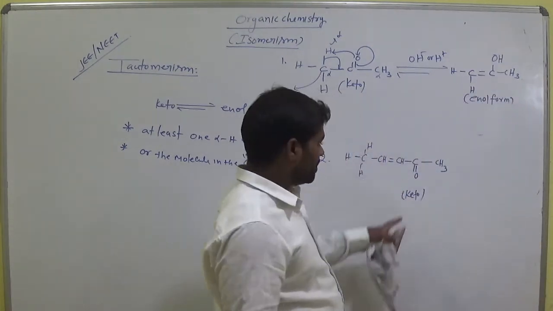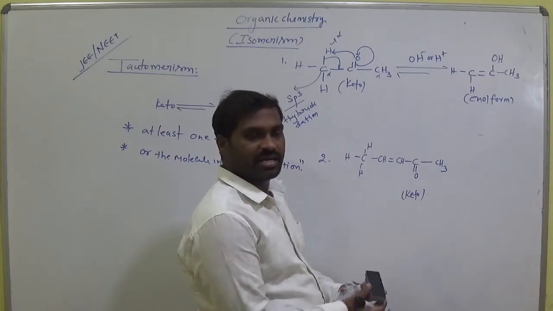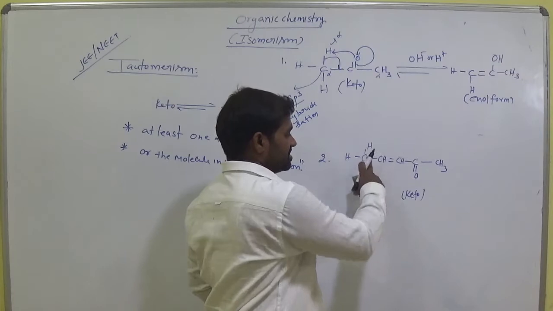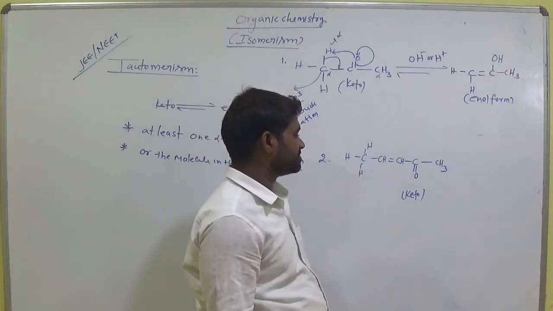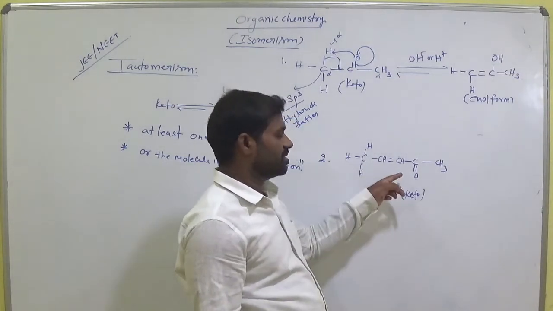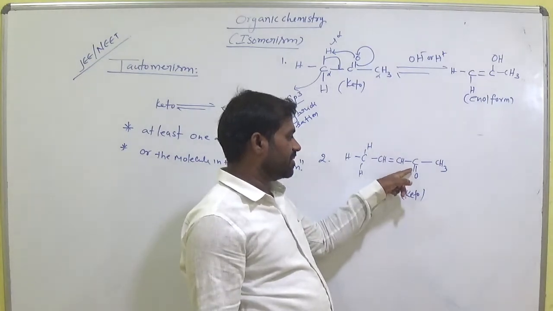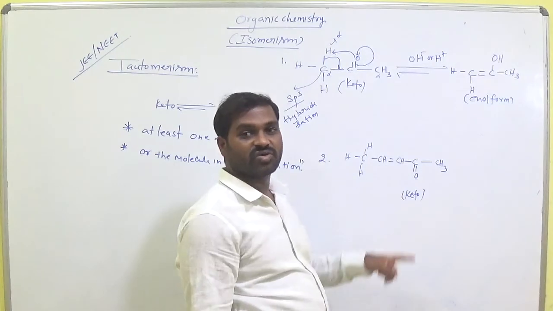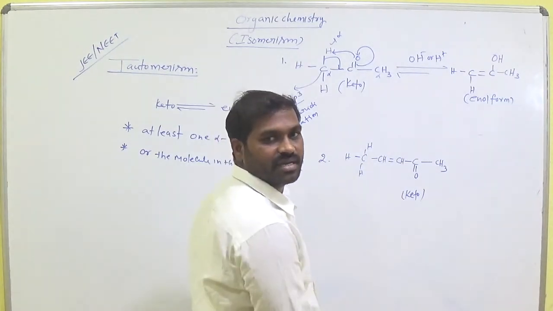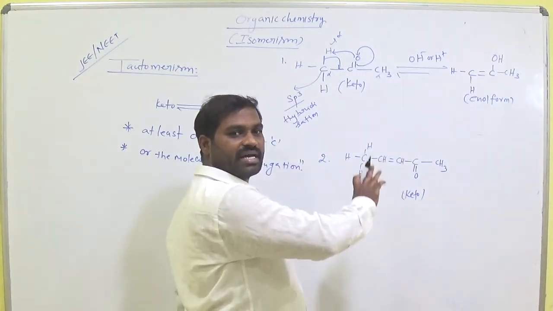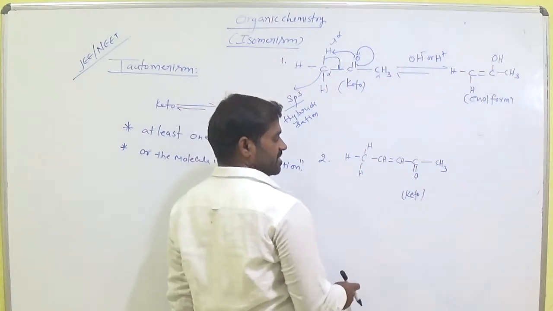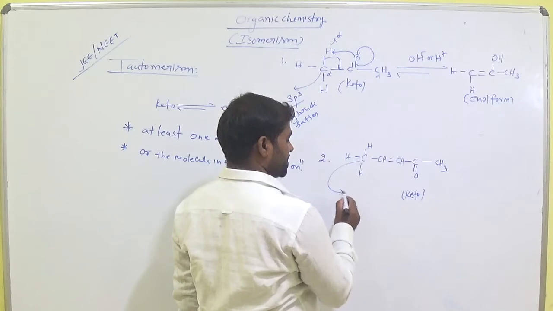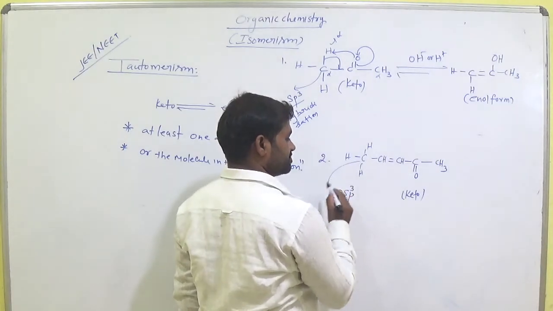Let's see. Pi bond, and again single bond, double bond, single bond. Am I right? Clear? Double bond, single bond, double bond. This phenomenon is called conjugation. Double bond, single bond, double bond, single bond, like that. It is a keto group, clearly. So the hybridization of this carbon is also sp3 here.